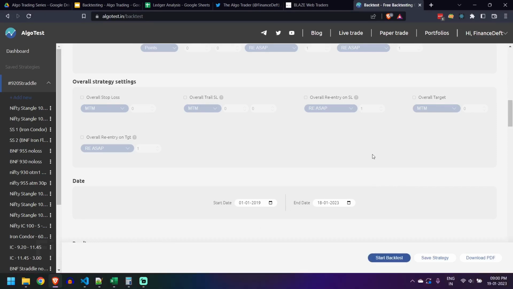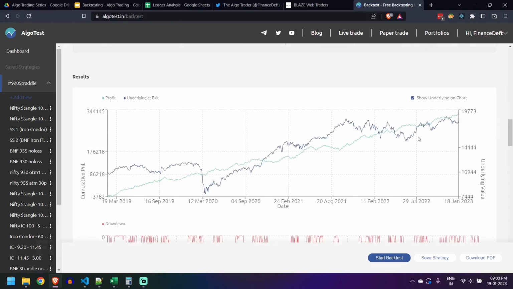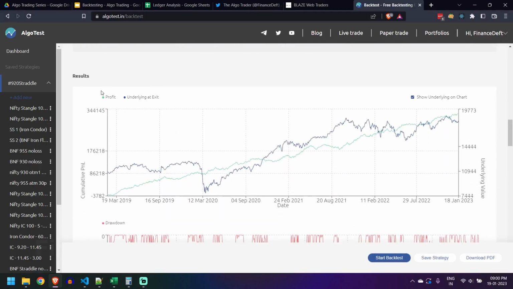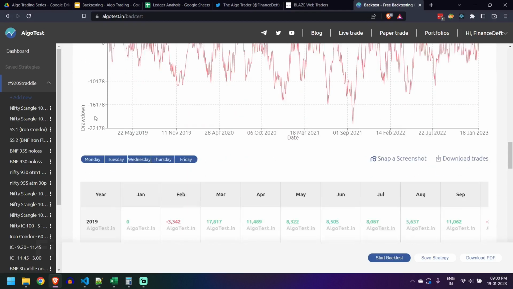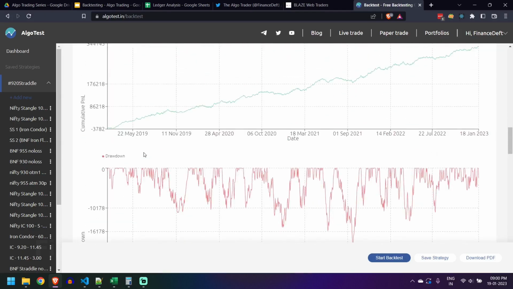So the testing has finished. It took less than 1 minute, I guess. The first thing we see here is the profit chart as well as the underlying, how Nifty has moved. Not very sure how useful this Nifty chart is, so I'm just unticking this. So this is the profit chart. I know it looks amazing. A total profit of nearly 3.3 lakhs.